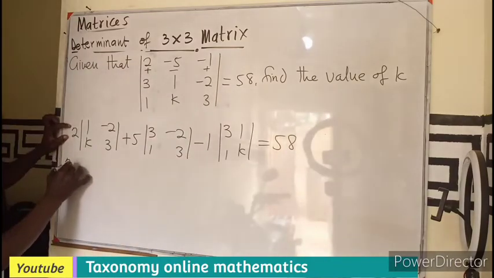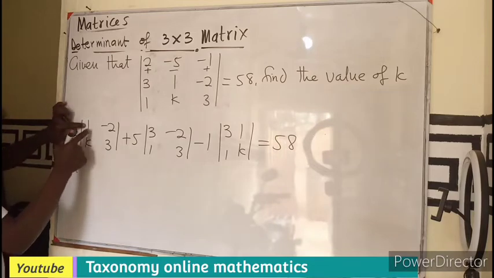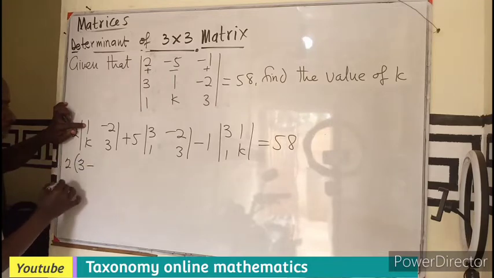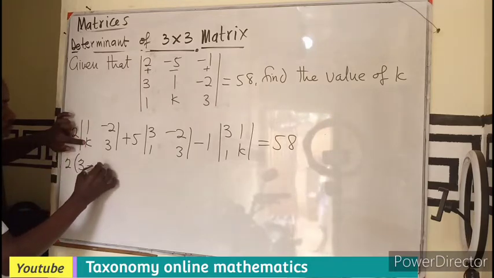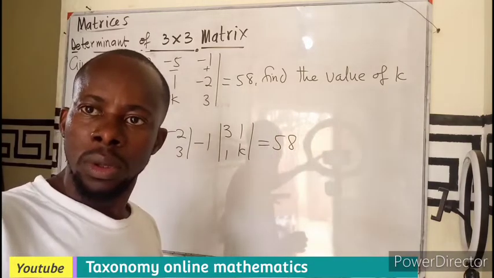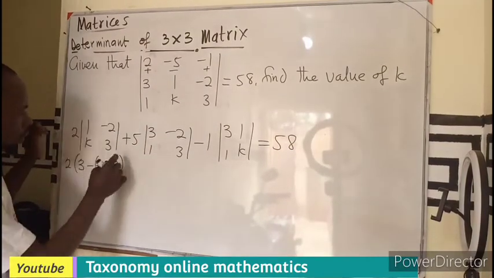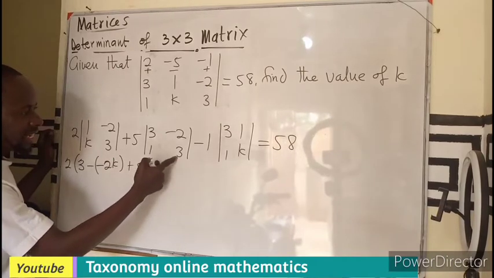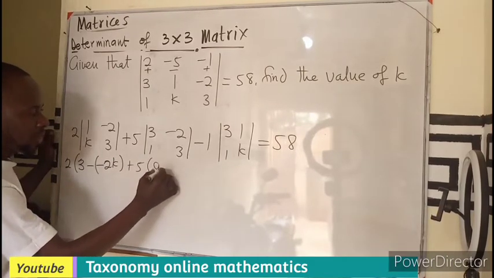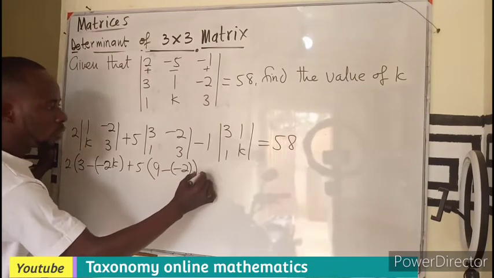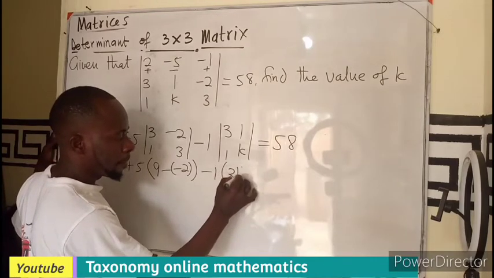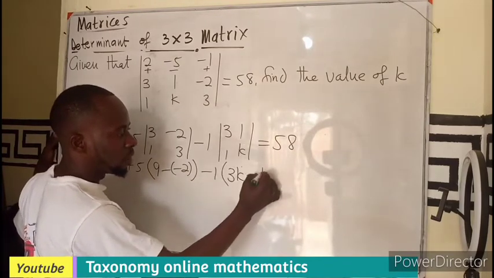So we put the 2 out, multiplying the leading diagonal, which is going to be 3, minus the other diagonal, which will be minus 2k. Then we take this one to be plus 5 into bracket, leading diagonal, 9, other diagonal, minus 2, minus 1, leading, 3k, minus the other diagonal, 1.